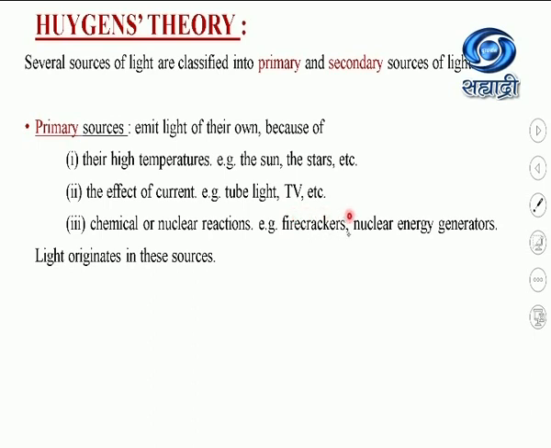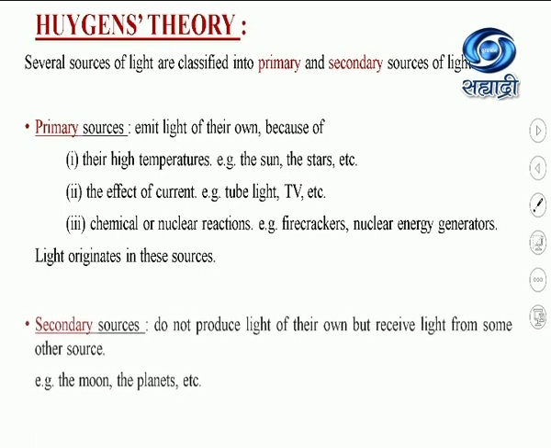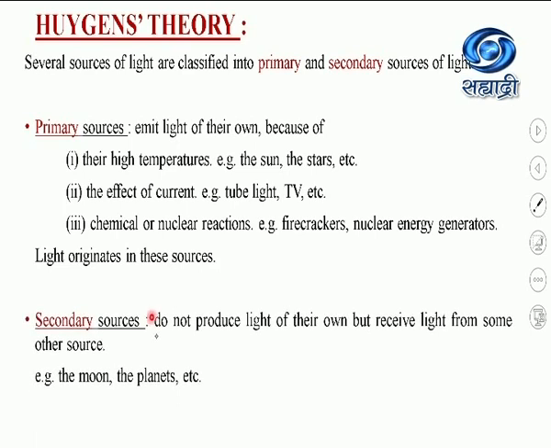When firecrackers are burnt, chemical reactions take place, and because of which they emit light. In nuclear energy generators, nuclear reactions take place and they emit light. So light originates in these sources. The second type are the secondary sources.